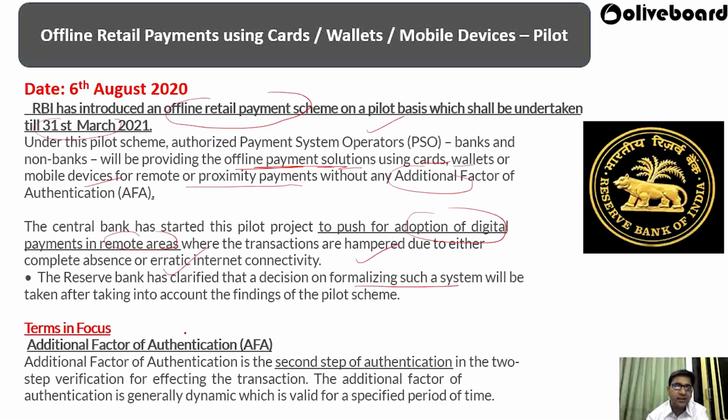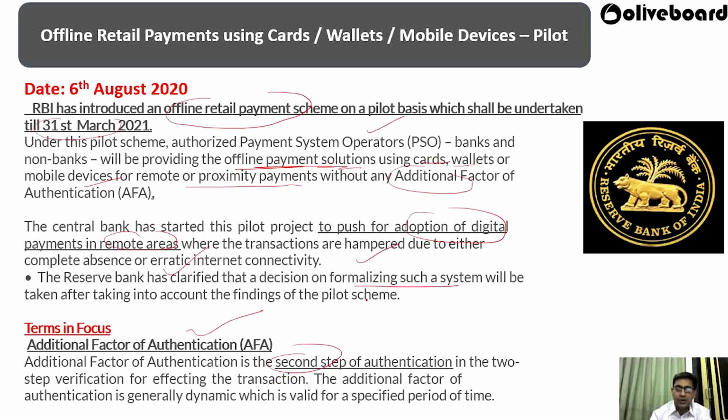So what is an additional factor of authentication? You should know what it is. It is the second step of authentication in a two-step verification for effecting a transaction. Here the payment system is verifying you two times, maybe once by your face, and sometimes by your fingers, and sometimes by your Aadhaar card.